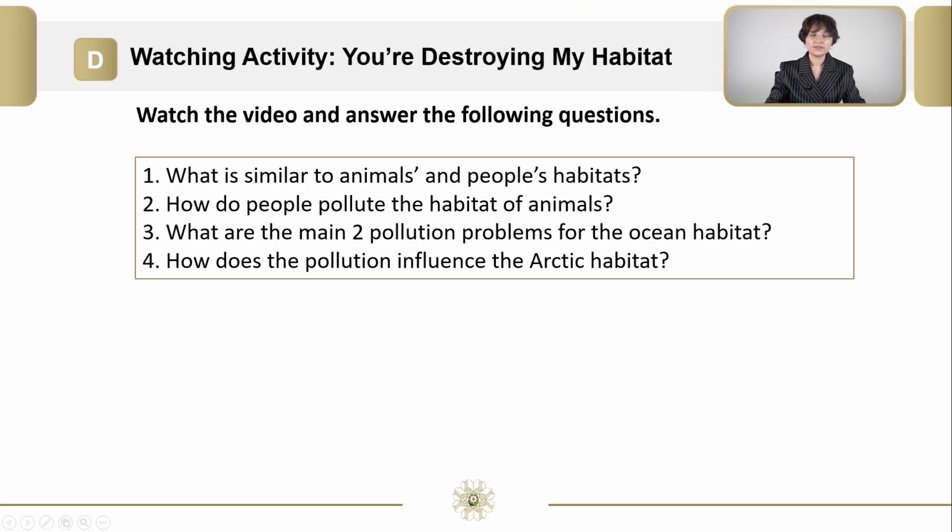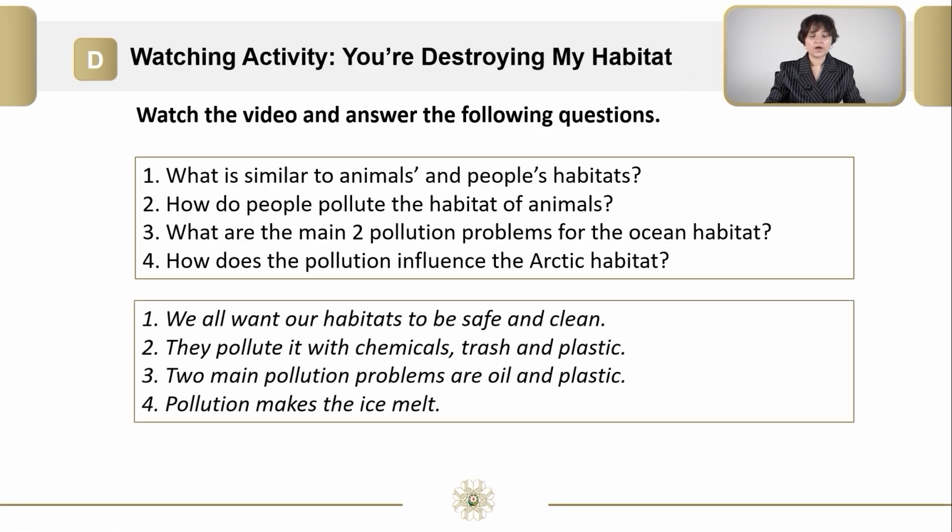Welcome back. I hope that you enjoyed the video. Now let's see the correct answers. We all want our habitats to be safe and clean. They are polluted with chemicals, trash, and plastic. Two main pollution problems are oil and plastic. And the last answer is pollution makes the ice melt.